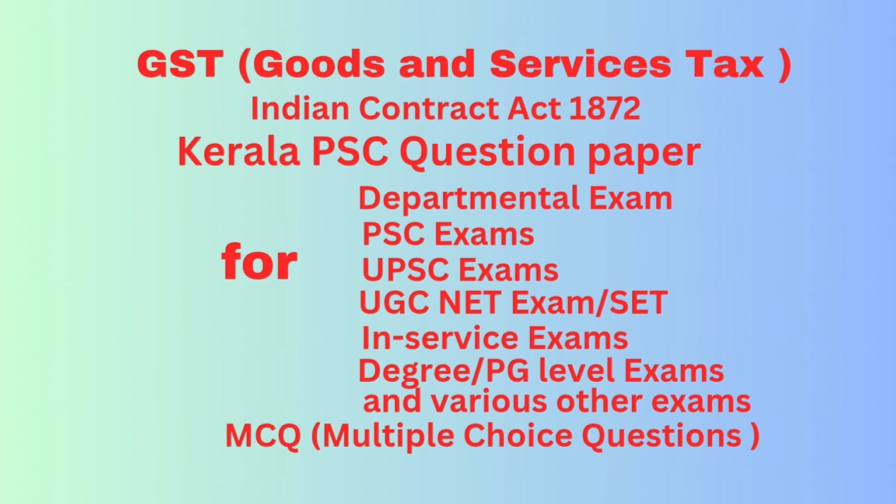Question number 26. Section 63 of CGST Act 2017 is on dash. Answer, option D, that is assessment for unregistered person. Option D.